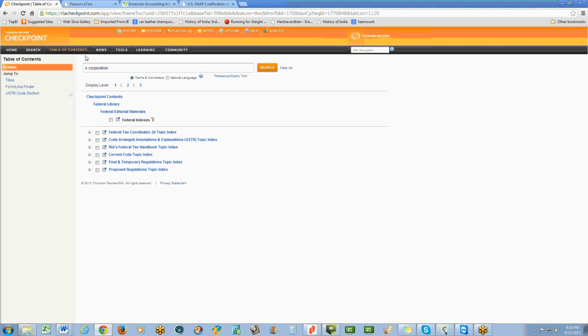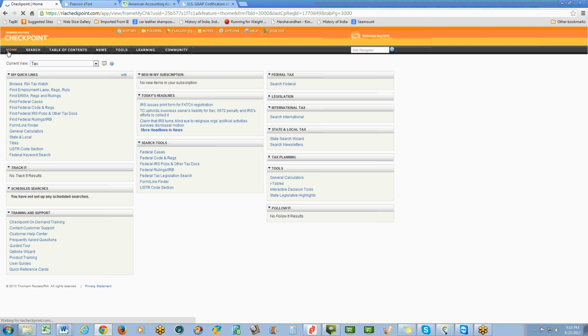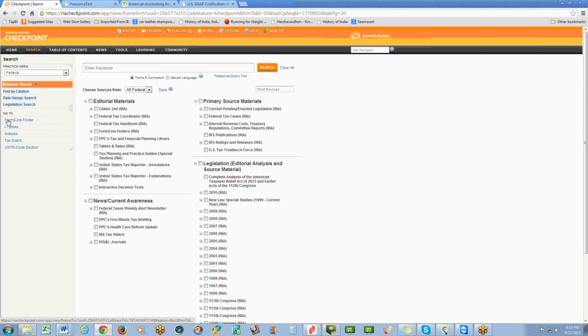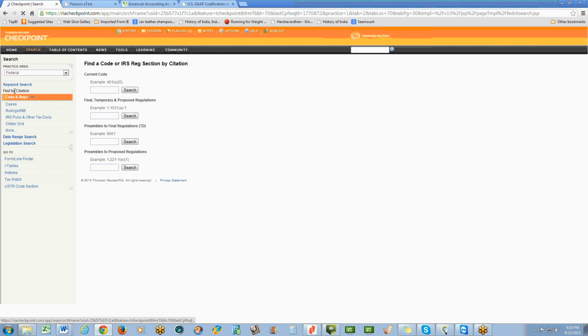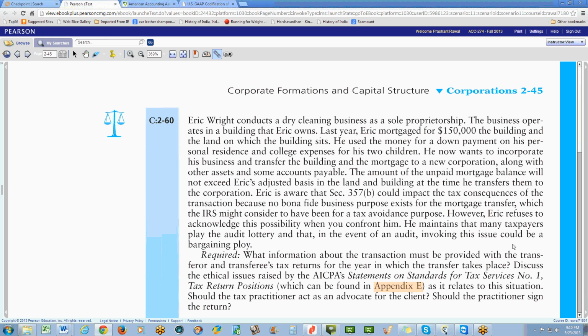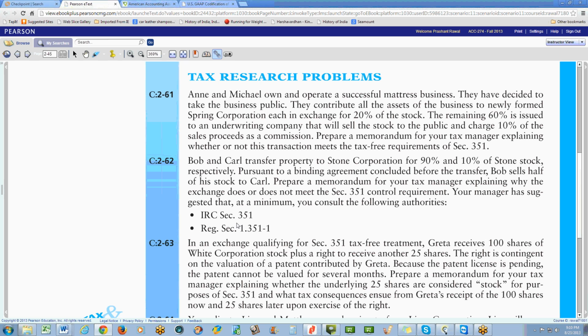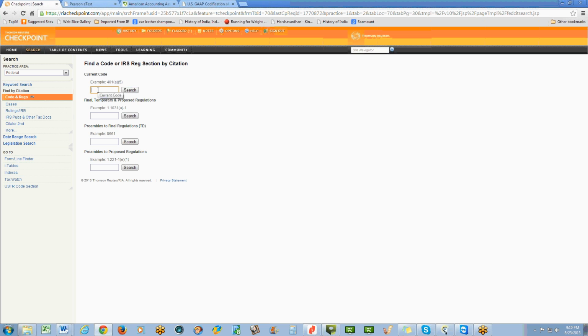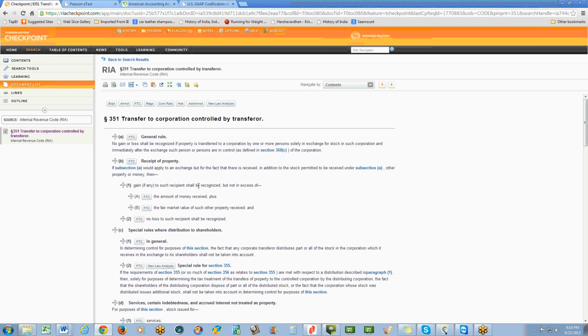Getting started with the home screen, if I click on search, I can find by citation. That's the first one I want to look at. We'll look at an example of citation. I like to go in the textbook, and let's say this one, IRC. I'm looking at this particular chapter, IRC section 351. I would simply put in 351 and do a search, and I can get the citation.